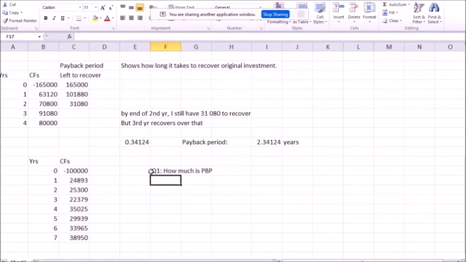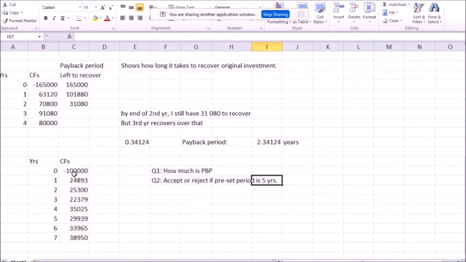Let's say we have a couple of questions. How much is payback period? If, let's say, the preset period is 5 years. So let's say you borrow $100,000 from your parents to open your business. The problem is the parents are going to buy a house 5 years later. So they're definitely going to need that $100,000 5 years later. No matter what's happening with your business, you got to pay back in 5 years, right?